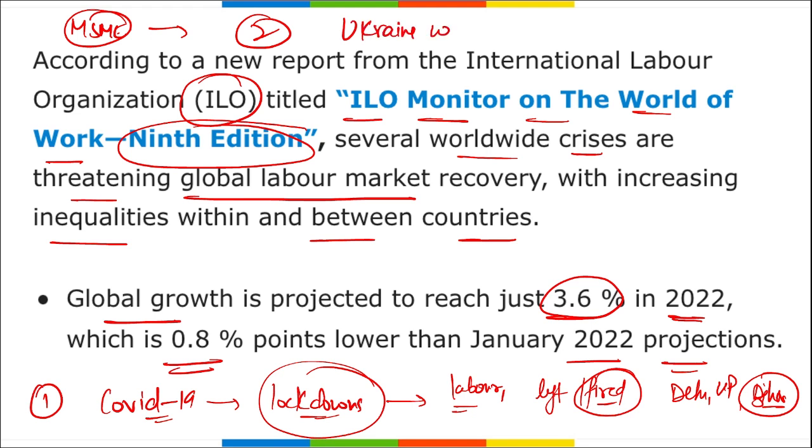Then the second thing came, your Ukraine war. Now we are seeing a huge impact of the Ukraine war on the world economy. Because of this war, we are seeing a rise in petrol prices. We are seeing many countries on the verge of default on their payments, for example Sri Lanka. We see the economy of Sri Lanka is in its worst days right now, because they don't even have the money to pay for their fuel. They have also cancelled school exams because they did not have enough paper to print on and give the students for their examination. Even many businesses are not having the right amount of electricity in that area.